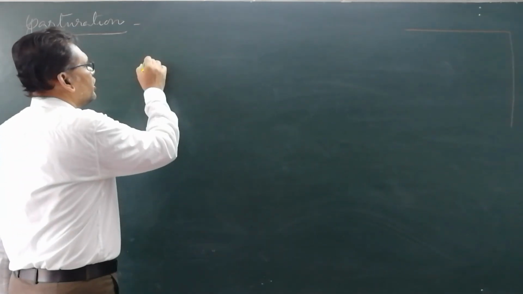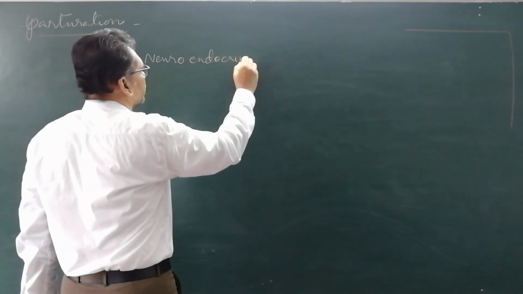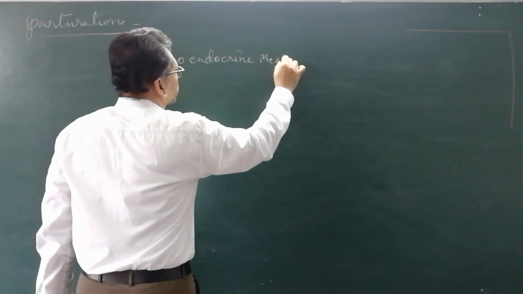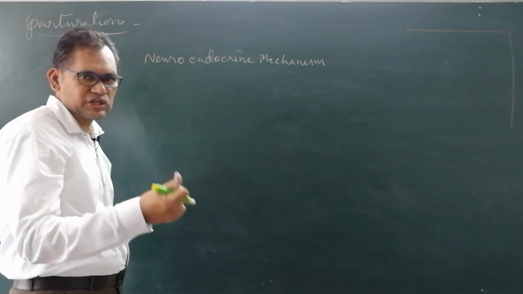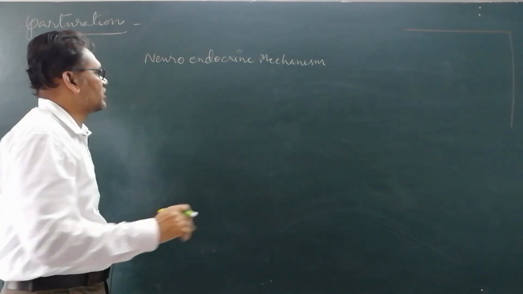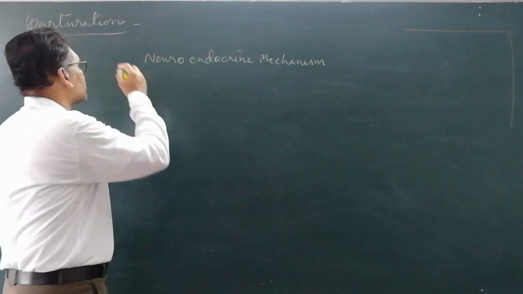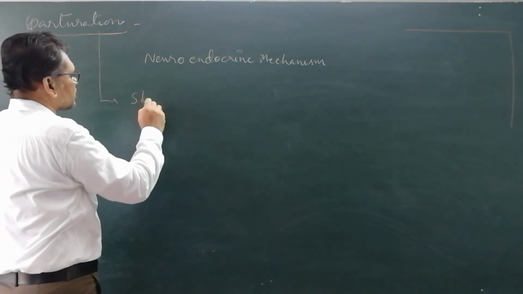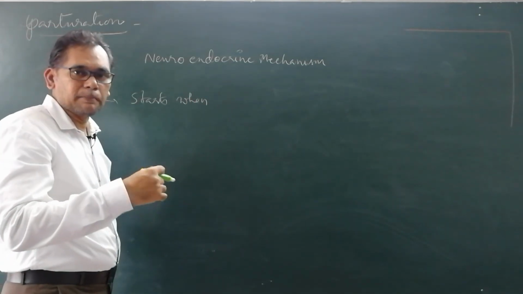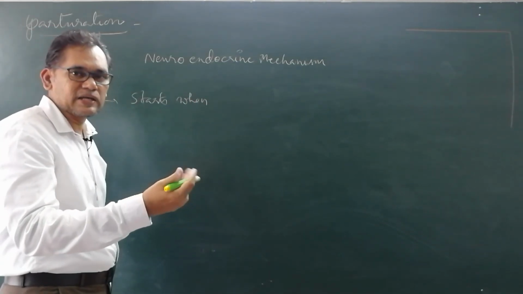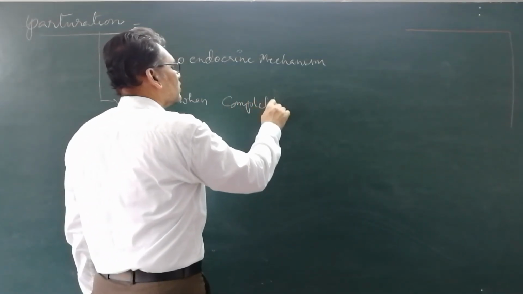It involves a neuroendocrine mechanism. Neuroendocrine mechanism means both the nervous system as well as the hormonal system act together, hence we say neuroendocrine mechanism. Parturition starts when a completely developed fetus and placenta are formed.